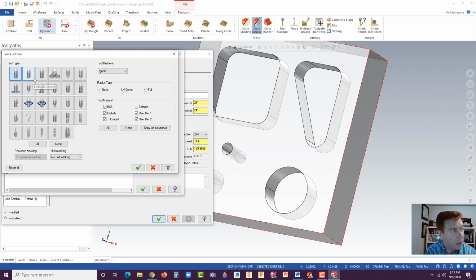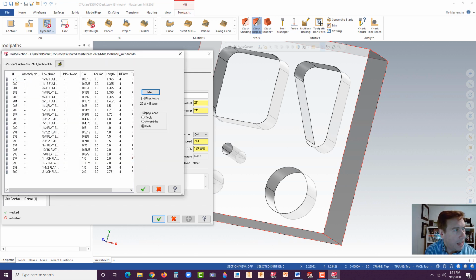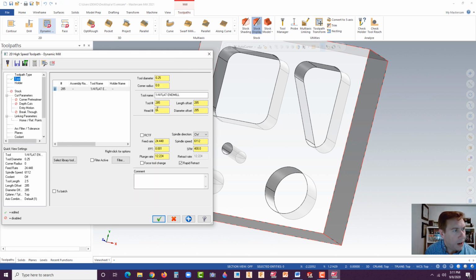All right. Notice there's bowl, there's rounded, sphere. There's a whole bunch of tools. Now, be aware, your machine may not have all these tools on here. These are just options that you can customize. So hit the green check. And now what we're looking for, these radiuses, remember they're 1/4 inch. Let's start with a 1/4 inch diameter. All right, not a radius. 1/4 inch flat end mill. Hit OK.